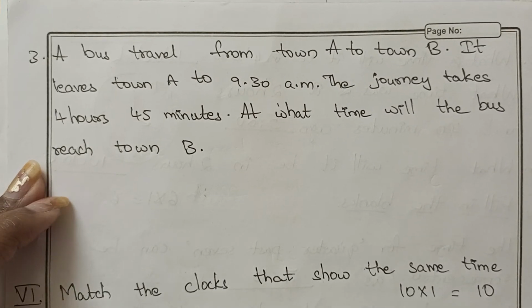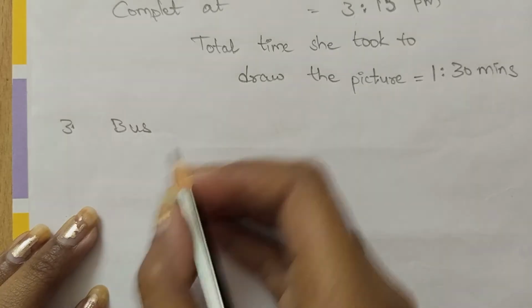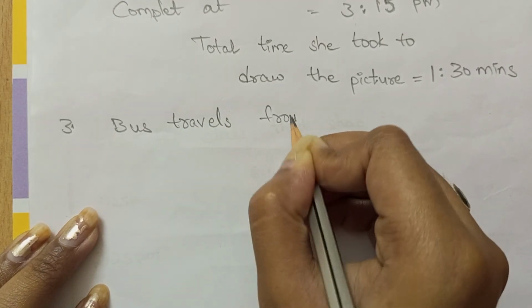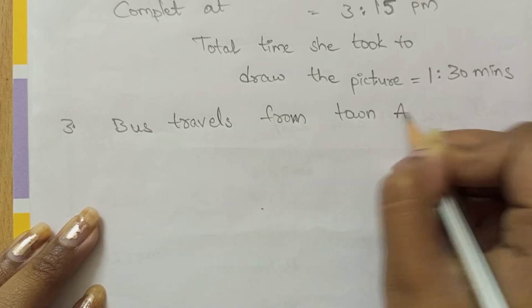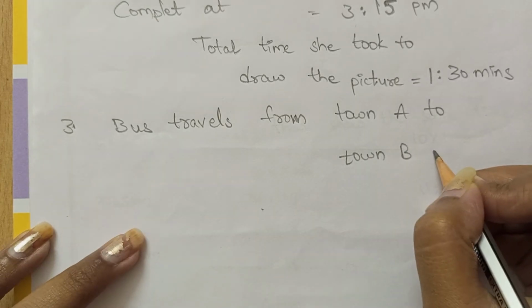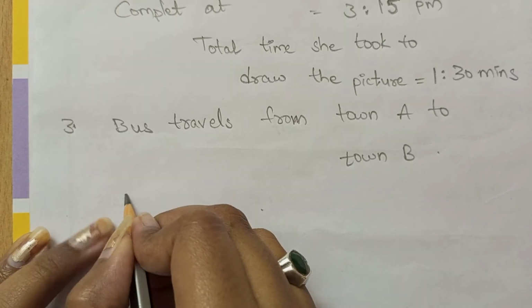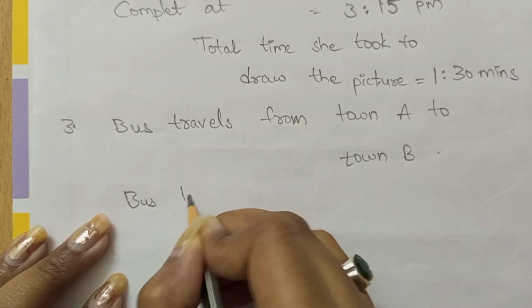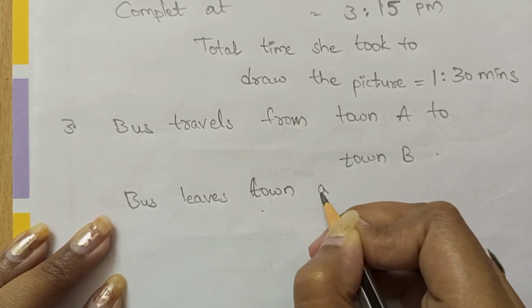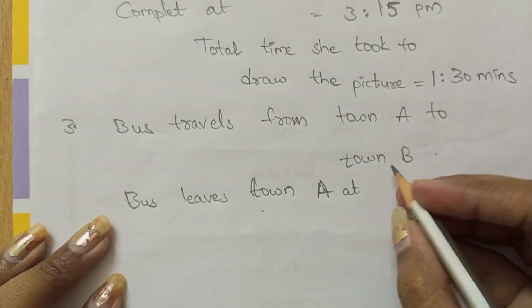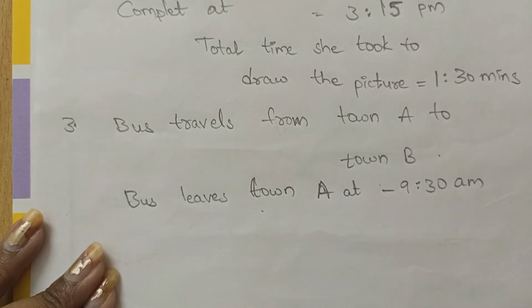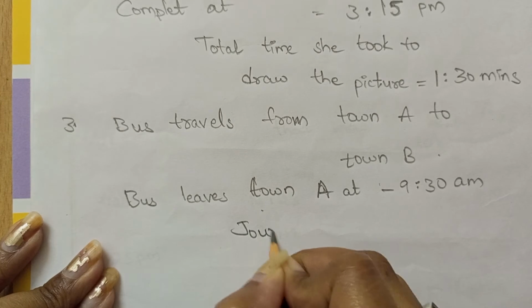So we can write it as: bus travels from town A to town B. Bus leaves town A at 9:30 a.m. What is the journey time?